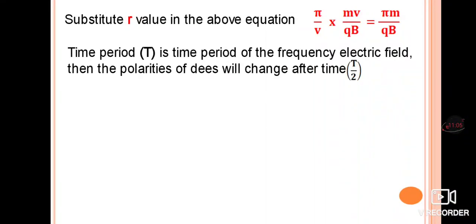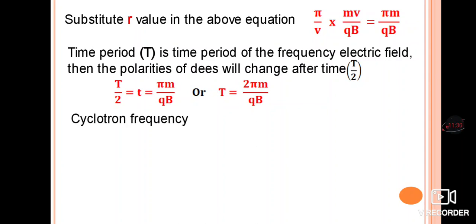Then the time period, that is capital T, is the time period of the frequency of the electric field. The polarities of the Ds will change after the time T by 2. So, T is replaced by T by 2 here, and T by 2 is nothing but pi m divided by qB, or generally capital T is equal to 2 pi m divided by qB. This is the time period.